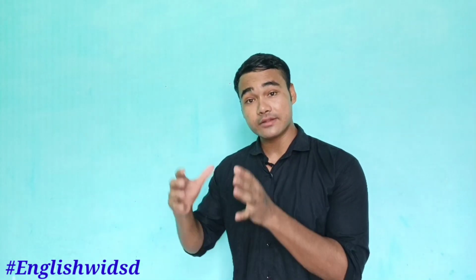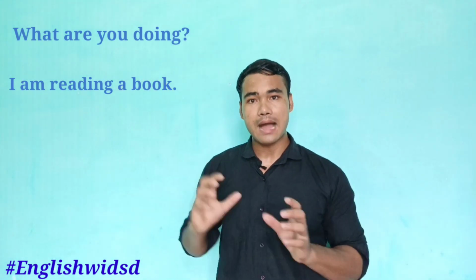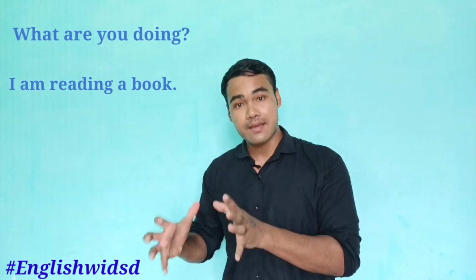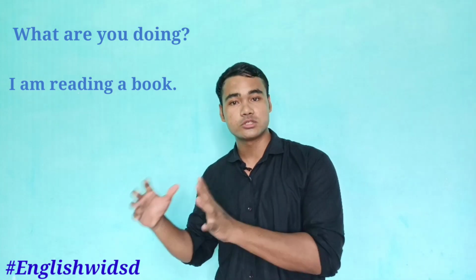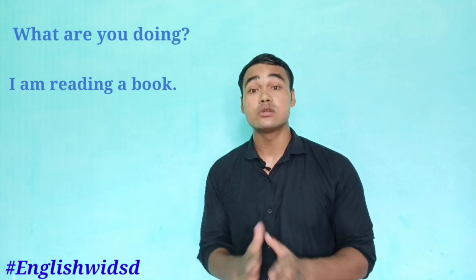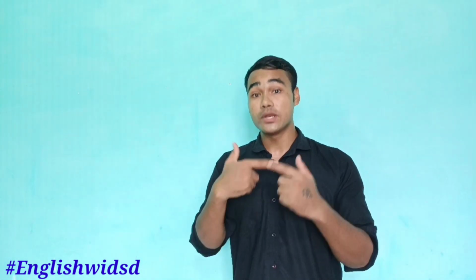Now have a look at all the continuous tenses, present continuous. What are you doing? I am reading a book. In the question, ing form of the verb is used and it is present continuous tense. With I, we use am. We cannot say I are watching a movie. That's wrong. It should be I am watching a movie. Listen to the question very carefully when you talk to any person and then follow the grammar. It's so simple.